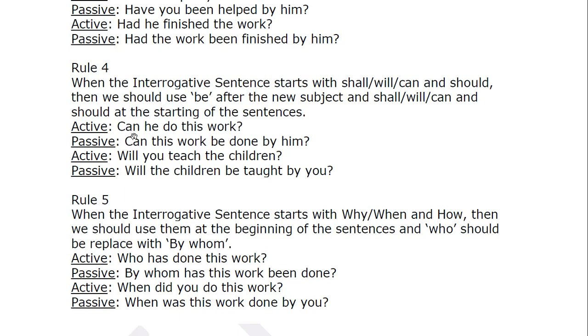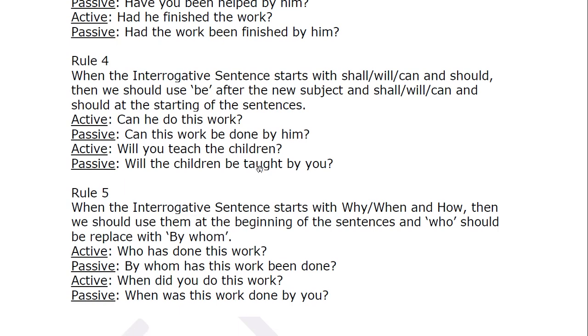Okay, next one. Treat friends as equal. So here remember when it's in order, it is an advice. Yes. So imperative sentence starts with let. So let whom? Let the friends. Let friends be treated as equals.